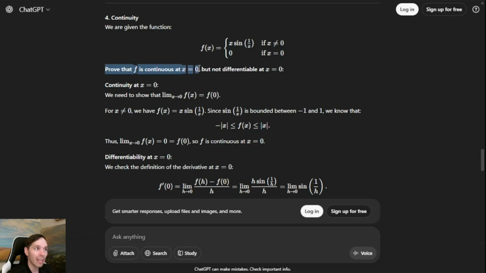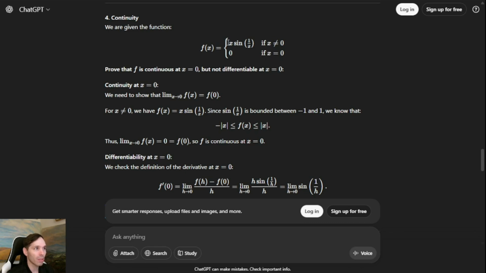Prove that f is continuous at x equals 0, but not differentiable at x equals 0. This is a classic calculus question. So how do we do this using our analysis techniques? Well, we need to show that the limit as x approaches 0 of f of x equals f of 0. That is correct. For continuity, that's all we need to do. And here, f of 0 is just 0, as defined.